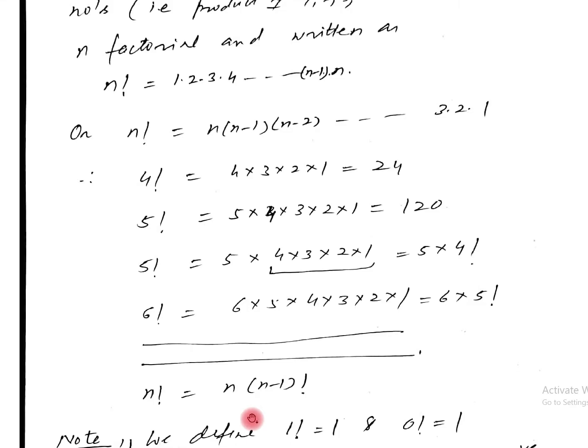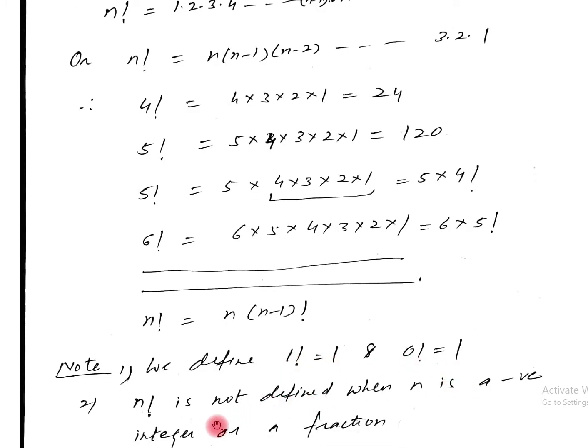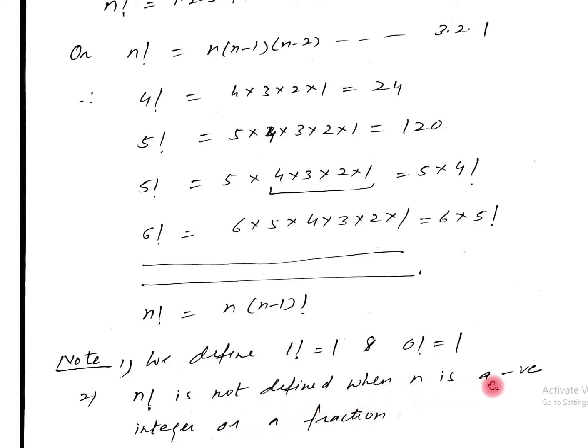Now it should be carefully noted that 1 factorial means 1 and 0 factorial is also 1. Just keep in your mind, 1 factorial is 1 and 0 factorial equals 1. N factorial is not defined when n is a negative integer or a fraction. N should always be a natural number, then only the factorial can be defined.